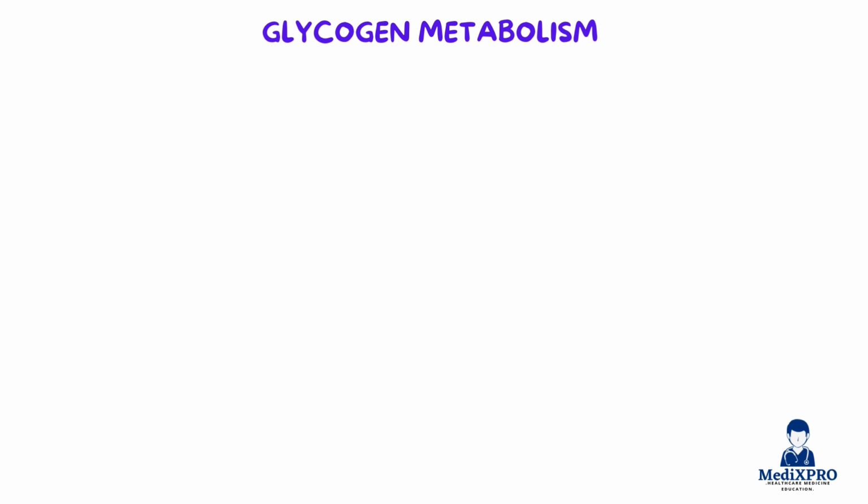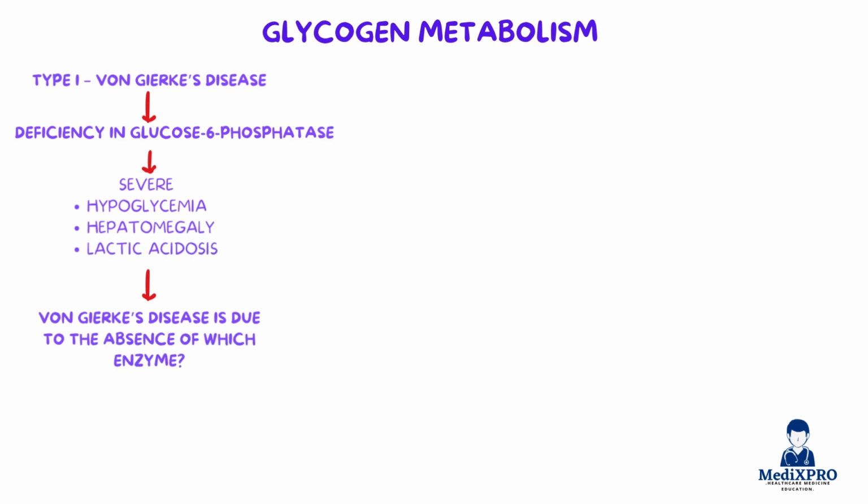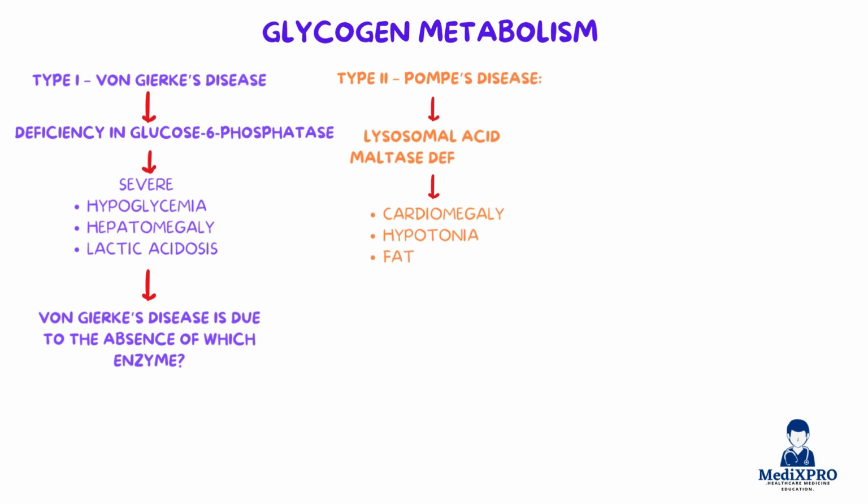Let's now talk about glycogen storage diseases, a high-yield exam topic. These are inherited enzyme deficiencies that impair glycogen metabolism. UHS SEQs often ask you to enlist glycogen storage diseases or explain their biochemical defects. Here are the main types. Type 1, von Gierke's disease. Caused by a deficiency in glucose 6-phosphatase, it leads to severe hypoglycemia, hepatomegaly, and lactic acidosis. A past MCQ asks, von Gierke's disease is due to the absence of which enzyme? The correct answer is glucose 6-phosphatase.